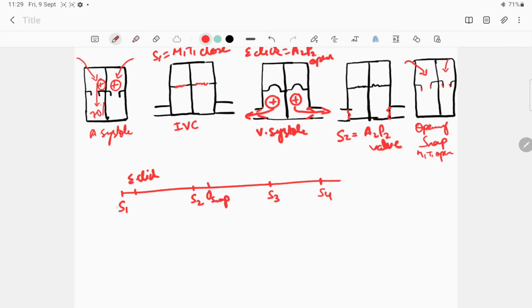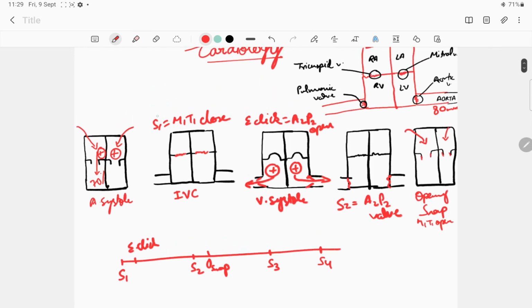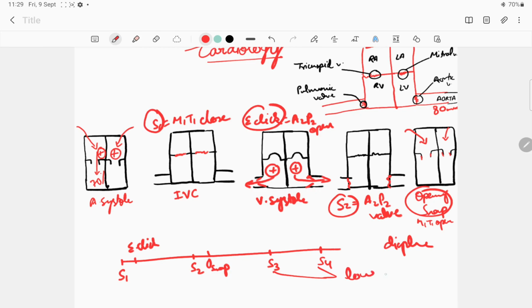So we have learned these four sounds, that is S1, ejection click, S2 and opening snap. These four sounds are high pitched sounds, and these are to be heard with the diaphragm of the stethoscope, while S3 and S4 are low pitched sounds and are to be heard with the bell of the stethoscope.